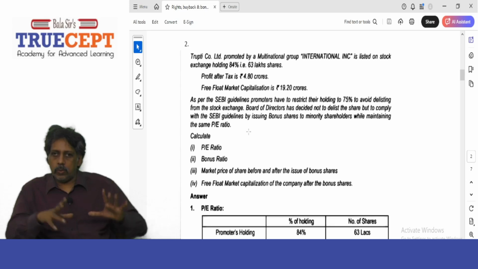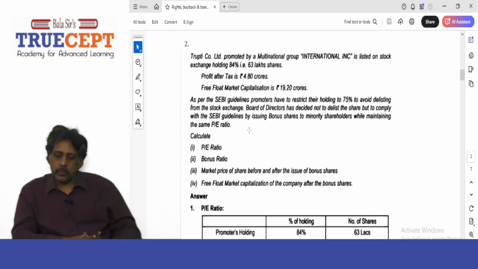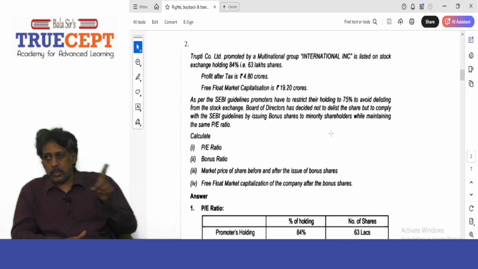Now there are two ways out. Let's see what they're going to follow. So the board of directors has decided not to delist the shares but to comply with the SEBI guidelines by issuing bonus shares to minority shareholders while maintaining the same PE ratio. Very clear. They want to maintain the same price earnings ratio.